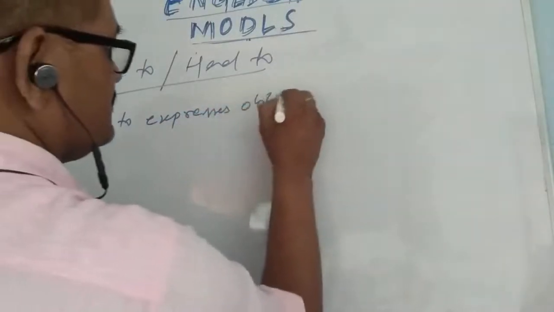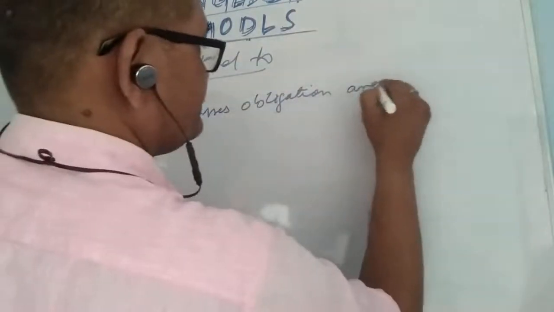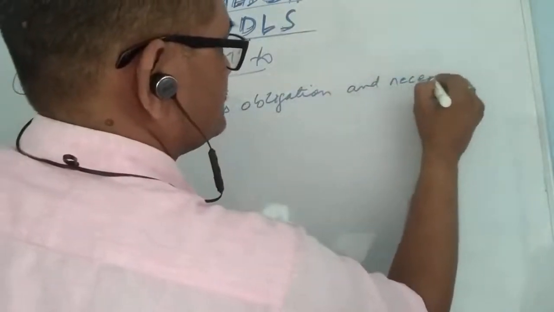Have to expresses obligation and necessity. Have to expresses obligation and necessity in the present.